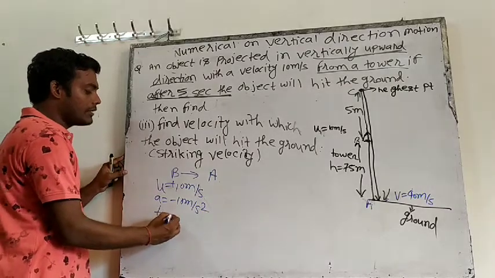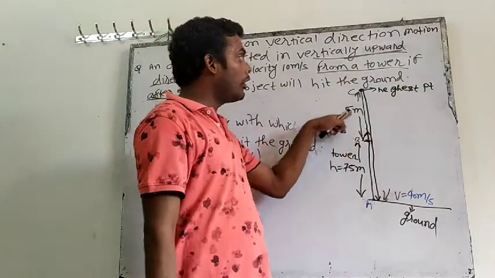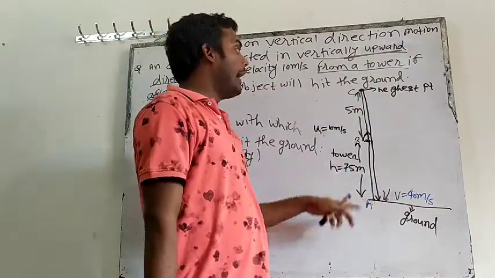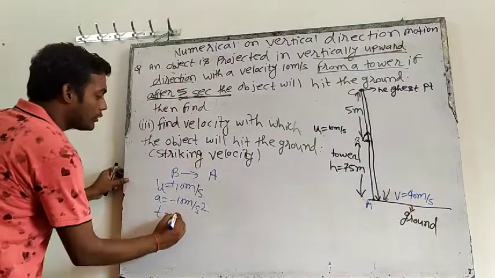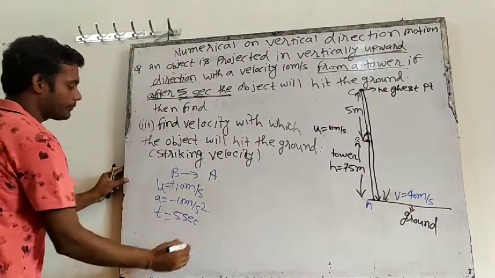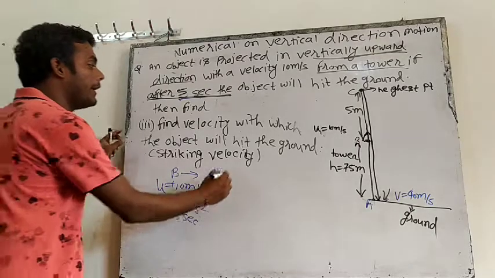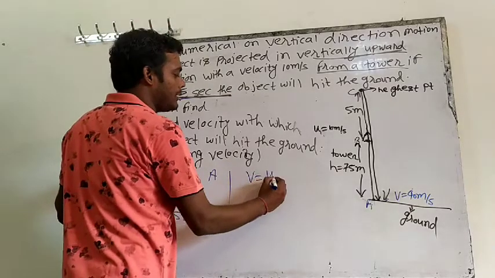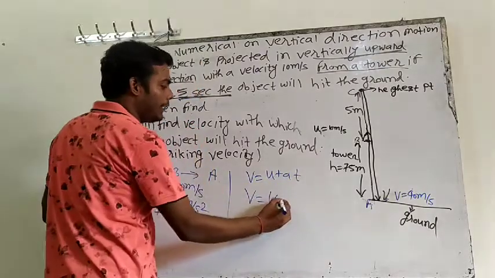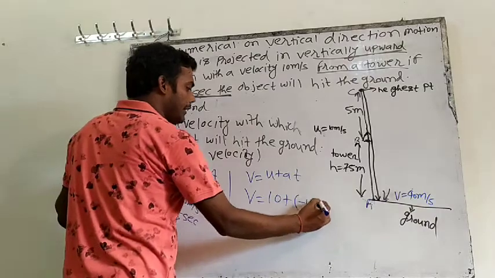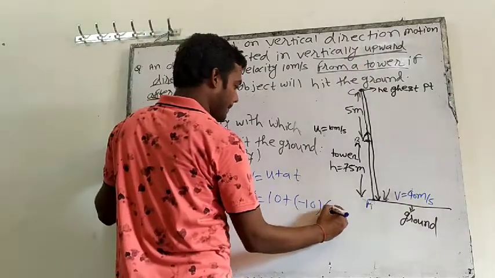How much time is it taking? When it goes from B to A, it will go up like this and then fall back down, and throughout this motion it takes 5 seconds. So time is given as 5 seconds. U we know, A we know, T we know. Can we calculate V? Yes. Which equation? First equation, V is equal to U plus AT. V we have to find. U we know, 10, plus A we know, minus 10, into T we know, 5.